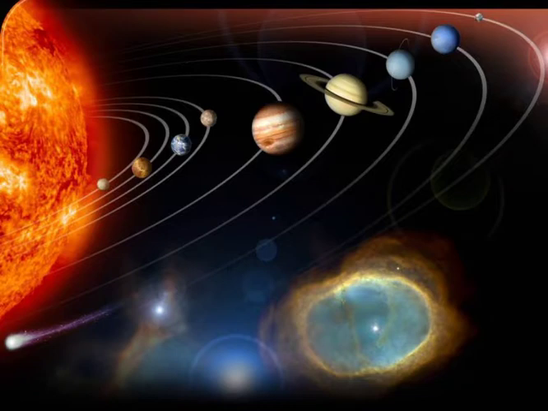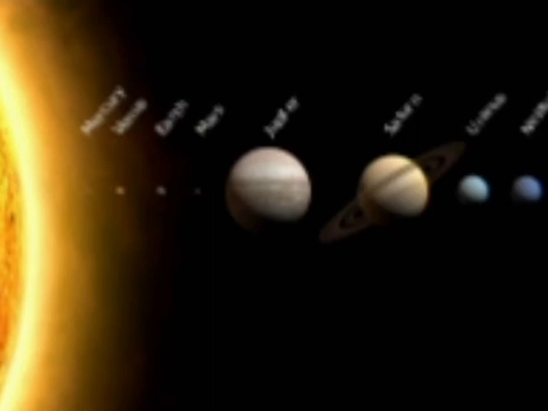Now we'll study the planets. There are 8 planets in the solar system. In order of their distance from the sun, they are Mercury, Venus, Earth, Mars, Jupiter, Saturn, Uranus and Neptune.